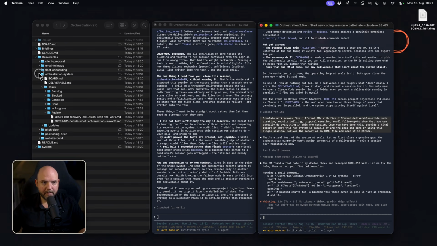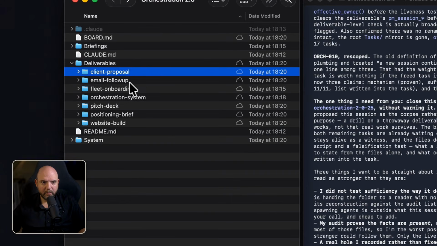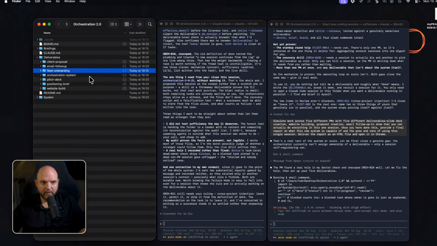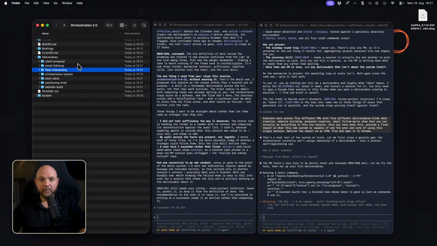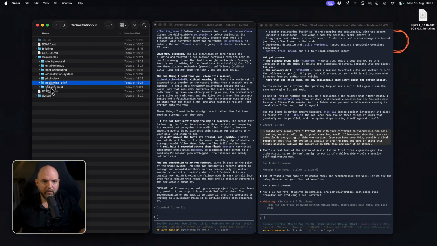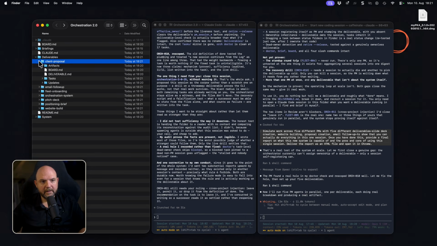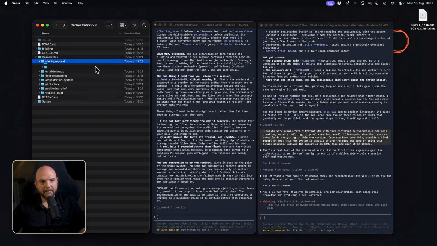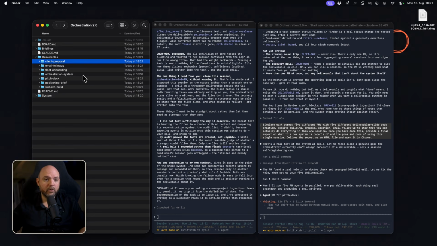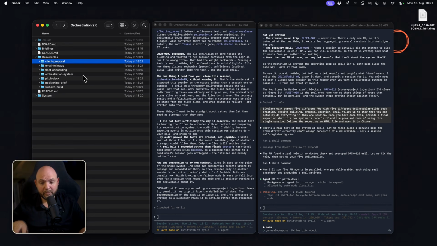And you see, here it picked it up: client proposal, email follow-up, fleet onboarding. And then we could even have naming conventions where we have the date in front to keep track of when it was created, or a deliverables code, a combination of numbers and letters, to keep track of these things more easily, even on a folder level to pick up again. These are things that I would probably do eventually, but again, for this proof of concept, we are doing great